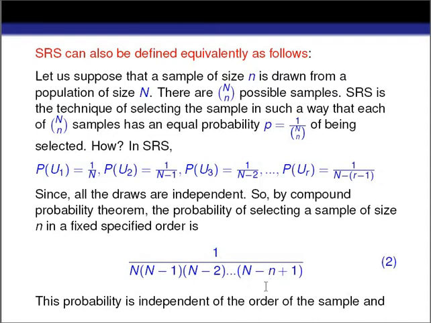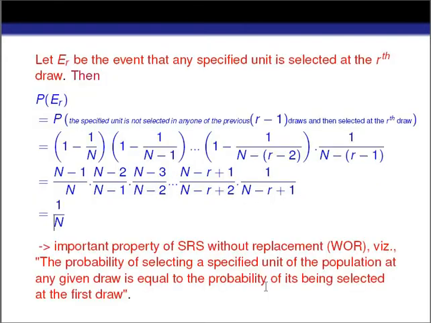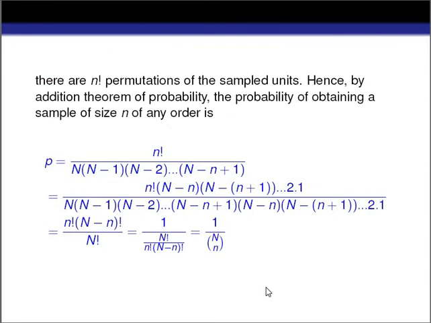This probability is independent of the order, and there are n factorial permutations of the sample units. Hence by the addition theorem of probability, the probability of obtaining a sample of size n in any order is P equal to 1 by NCn.